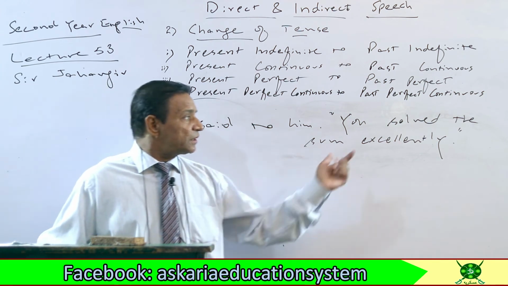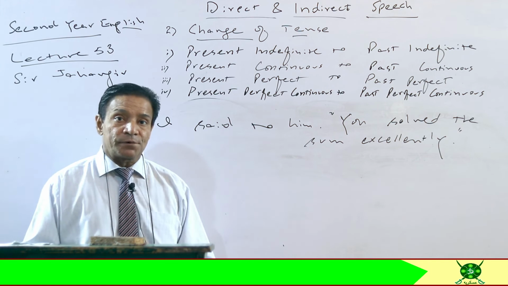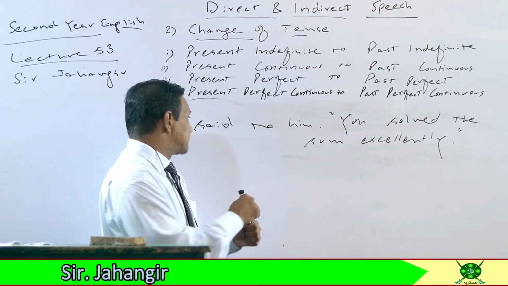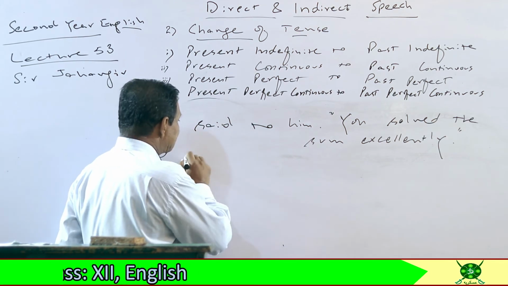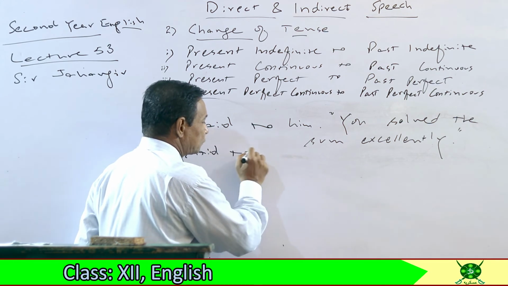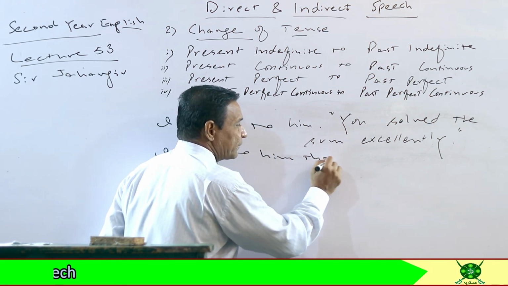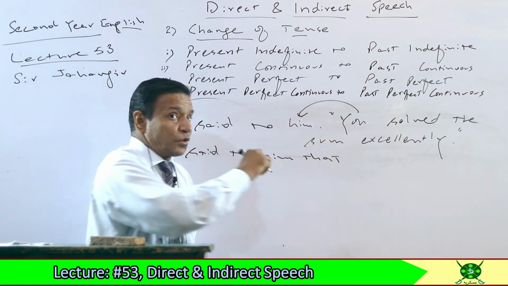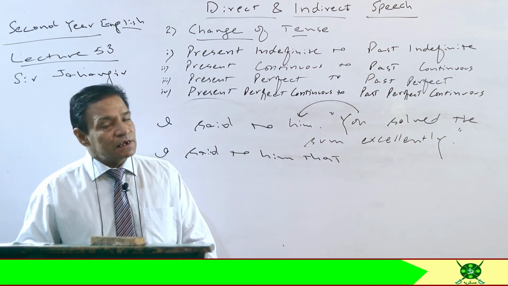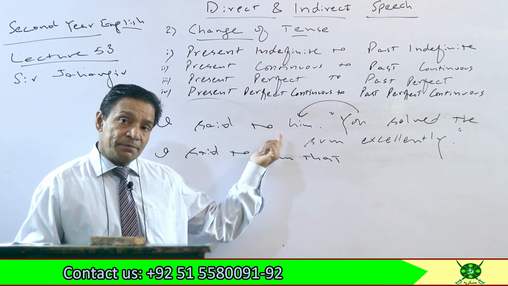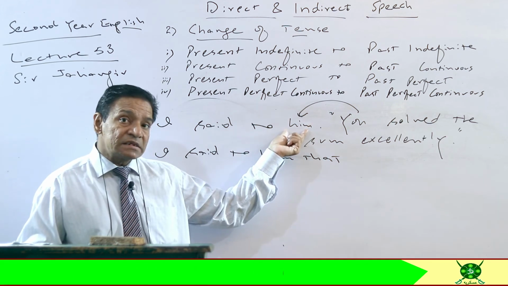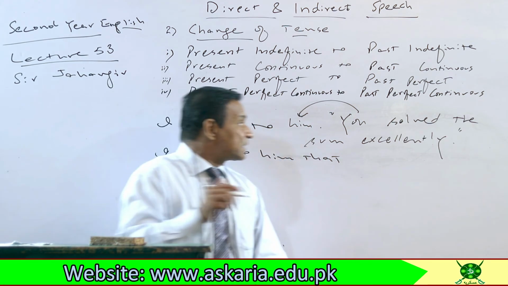So here we are going to change this tense to past perfect tense. Okay, let's see here. I said to him, that will be joining word. You is second person, changed according to object. You is subjective case, and the subjective case of him is he. So I said to him that he.